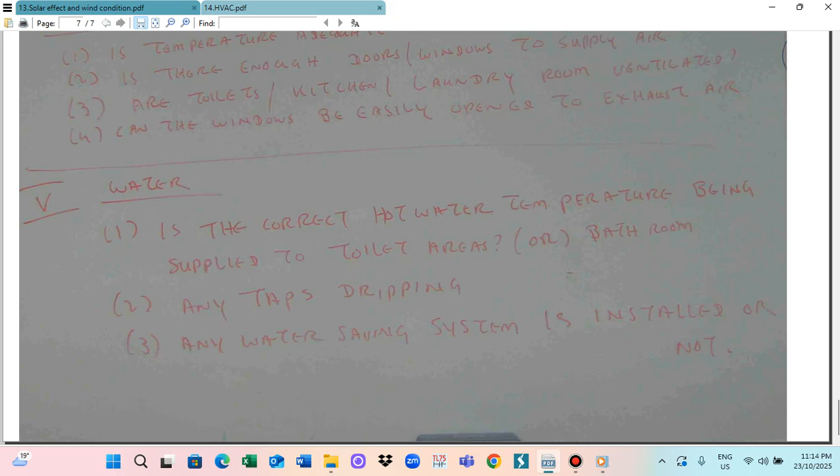And essentially for the toilet flush, there are half flush and full flush. If you only need half, you just use the half flush. So is a half flush and full flush system installed? This means you don't need to use the maximum amount of water. So whether those systems are installed or not, you also have to answer.